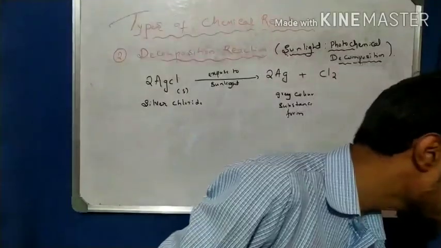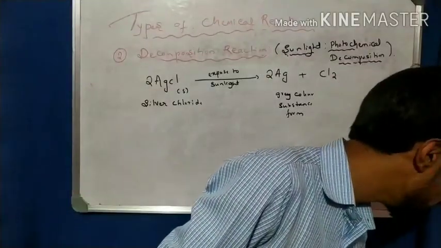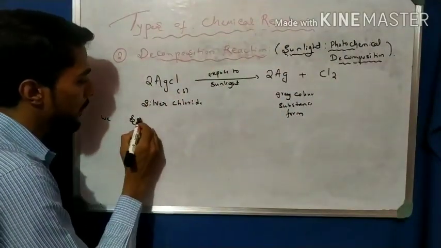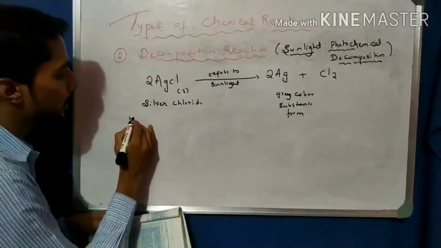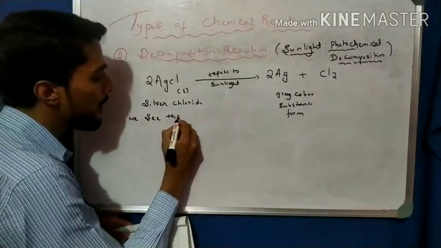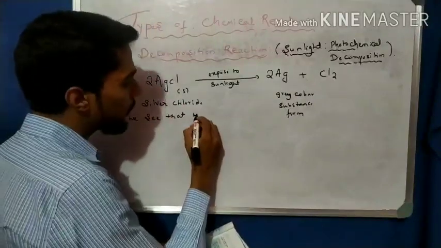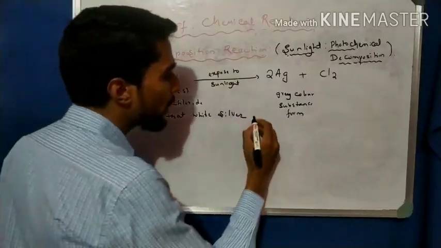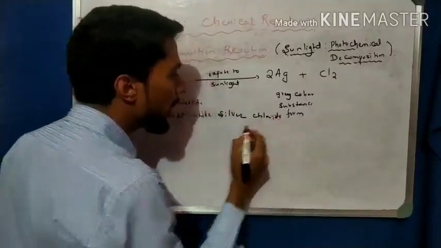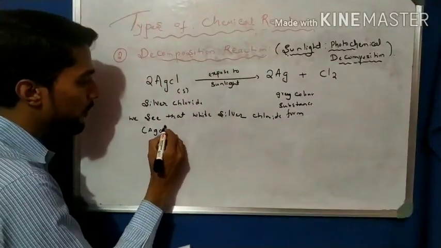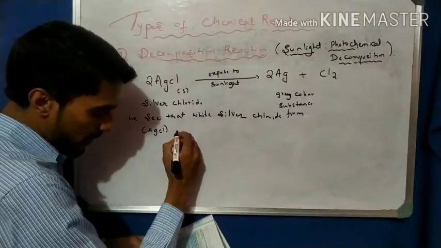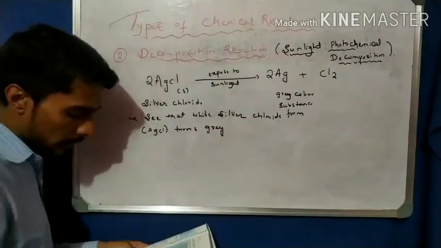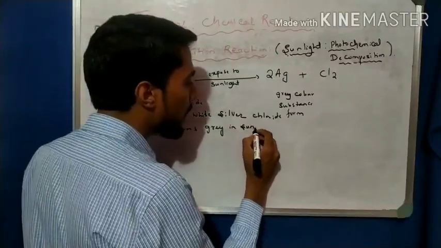So write down the observation. We see that white silver chloride, that is AgCl, turns gray in sunlight.